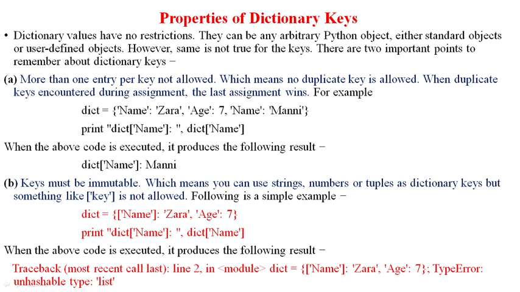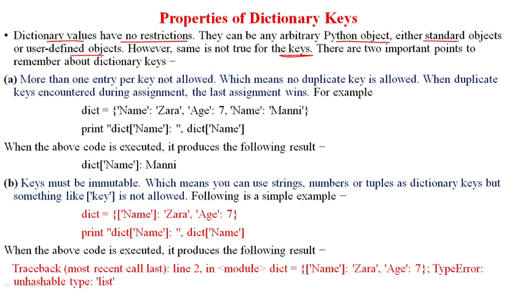Now let us see some of the properties of the dictionaries. Okay, so first thing we have to keep in mind that dictionary values have no restriction. So we can add Python objects, standard objects, user defined objects, or any type of object as dictionary values. Okay, in the dictionary, in place of values we can add any kind of object. Okay, but for keys any kind of objects are not allowed.